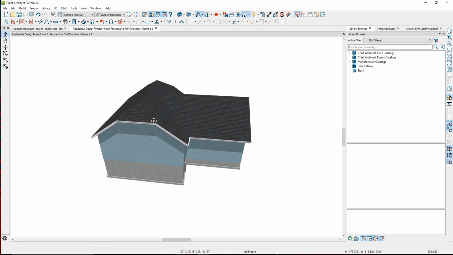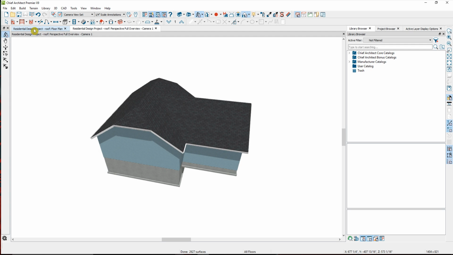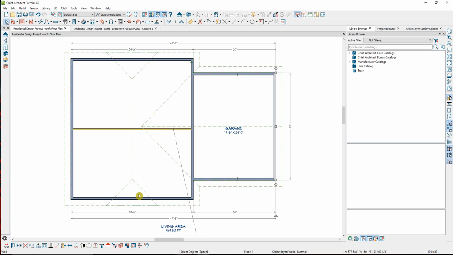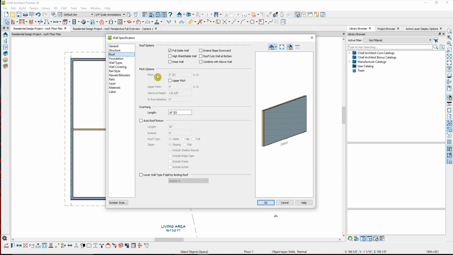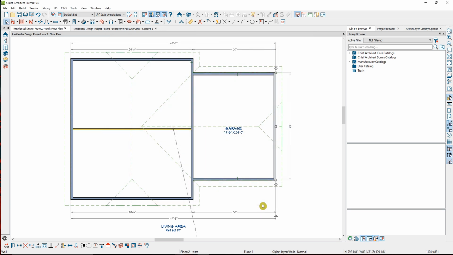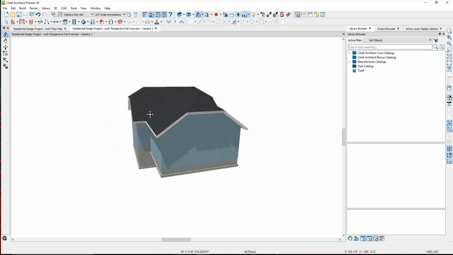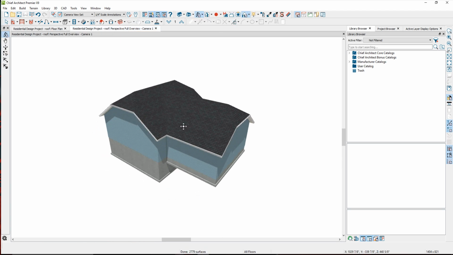condition there. If I go back to floor plan view, grab this right wall, go to Open Object, go back to Roof, mark upper pitch, change that to 8, and I'll set this one an in from baseline of 100, and I'll click OK. So when I go back to my overview, you can see that my garage also has that half-hip condition.